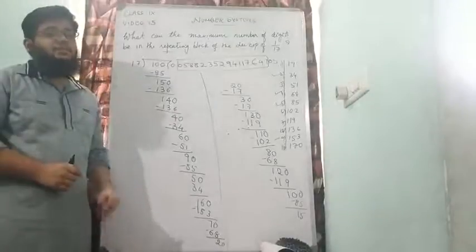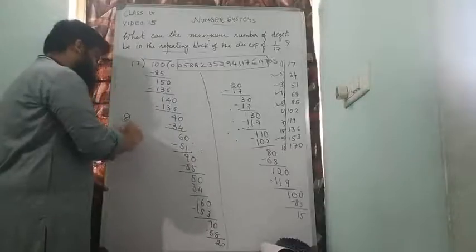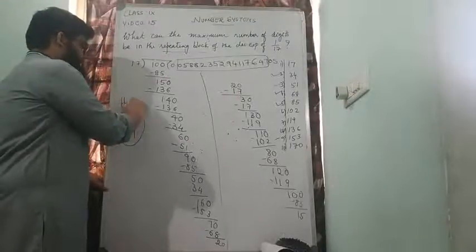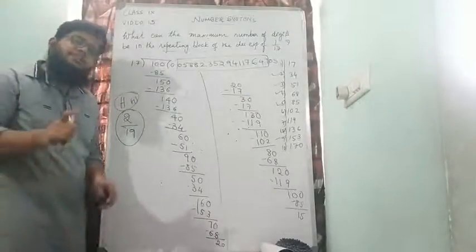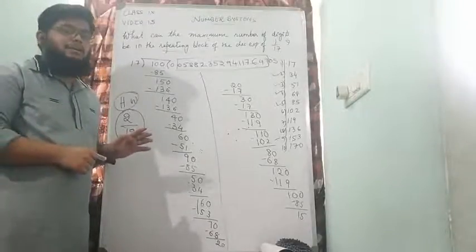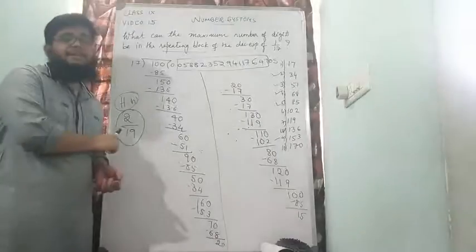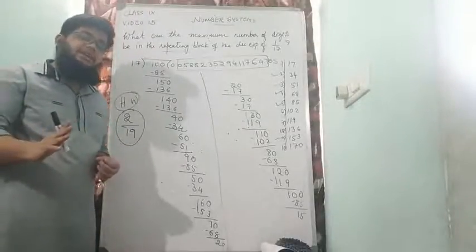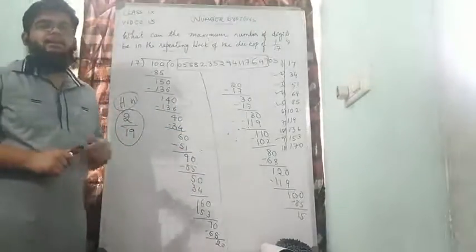With the same thing, please try something like 2 by 19. We had 1 by 17; try for 2 by 19. This will be your homework question. Do the division of 2 by 19 and check how many digits will come in the repeating block. I'm not telling you that this will have repeating digits, but if it does, then you should say how many digits are getting repeated. If the digits are not getting repeated after many steps, then you can stop it. Just try it so that you have some idea about how this question is done.